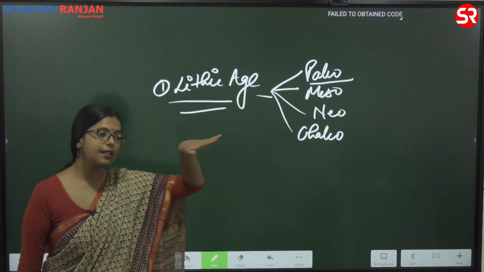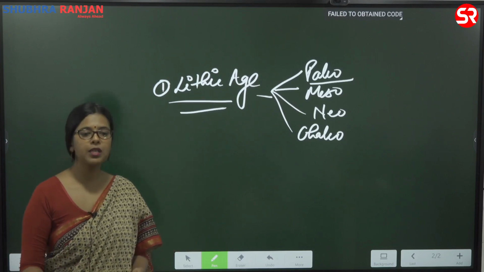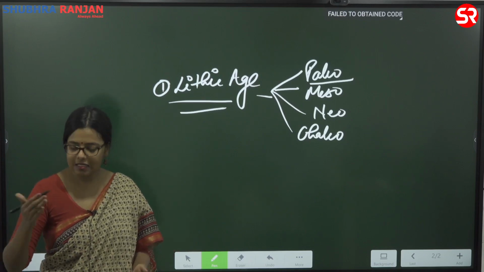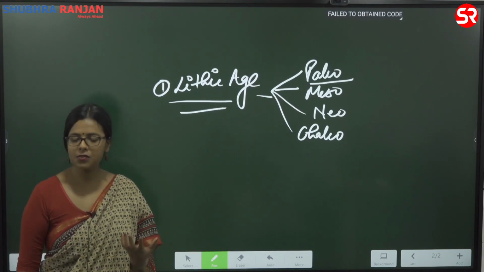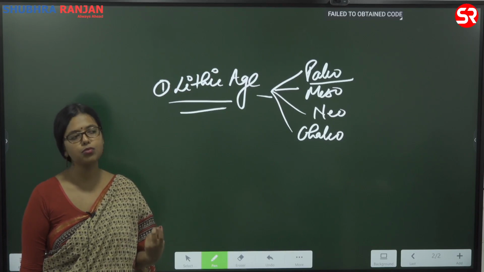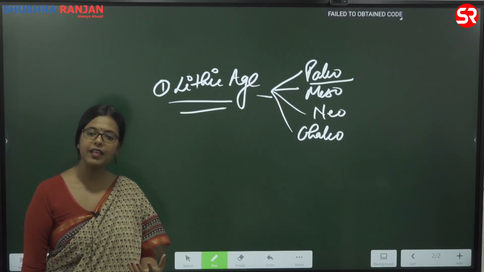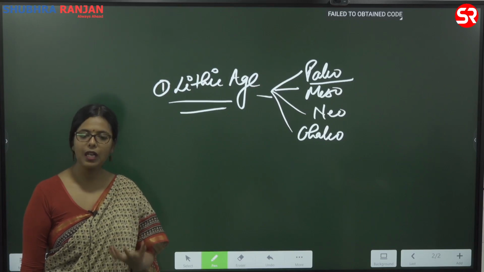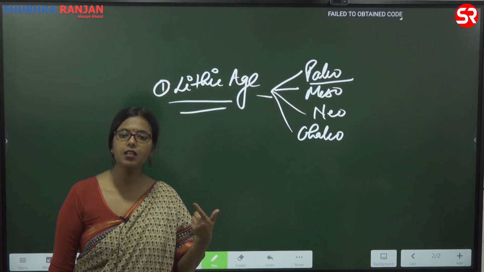Then Mesolithic, this is a phase of transition. When you start doing something, you realize that these are the improvements that you could do. So when humans first started making tools, those tools were very heavy, those tools were not very polished. What will happen? Gradually they'll realize that they need to make lighter tools.